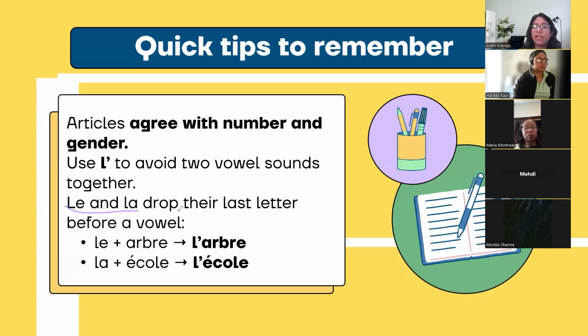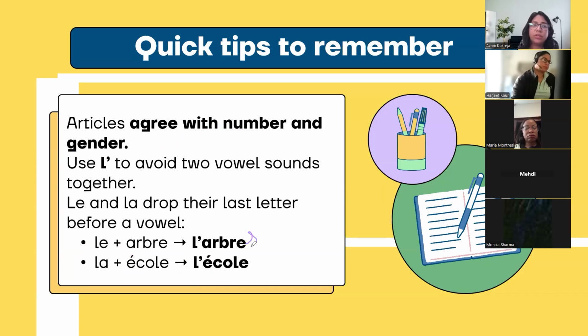Le and la drop their last letter. So before a vowel, l plus arbre, a tree in French, is masculine. So we'll write it as l'arbre and we'll also pronounce it as l'arbre. École happens to be a school in French. It's feminine, so we should ideally use la. But since it starts with a vowel, the article which we will use is going to be L apostrophe along with it. So it is agreeing with the gender and the number because it's singular.